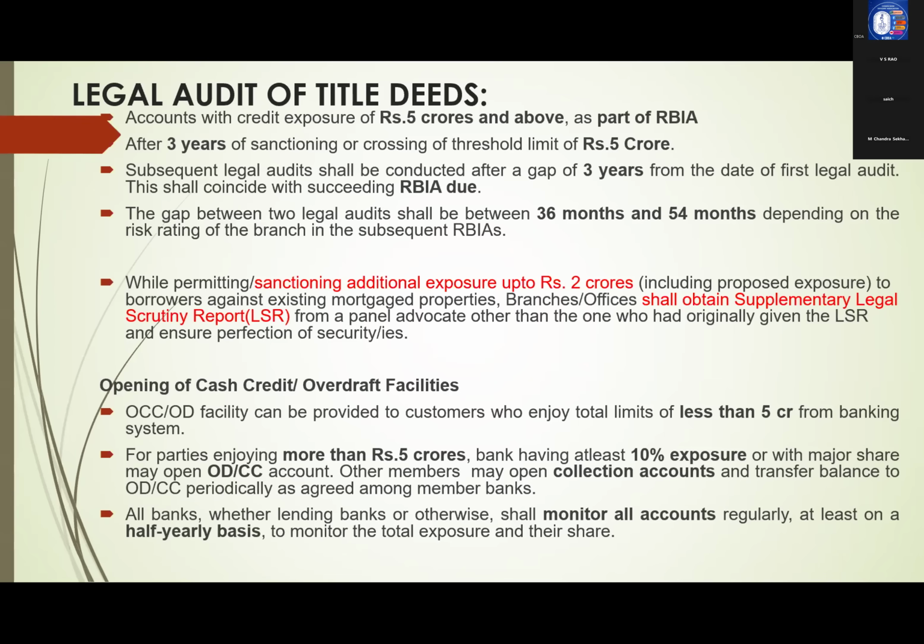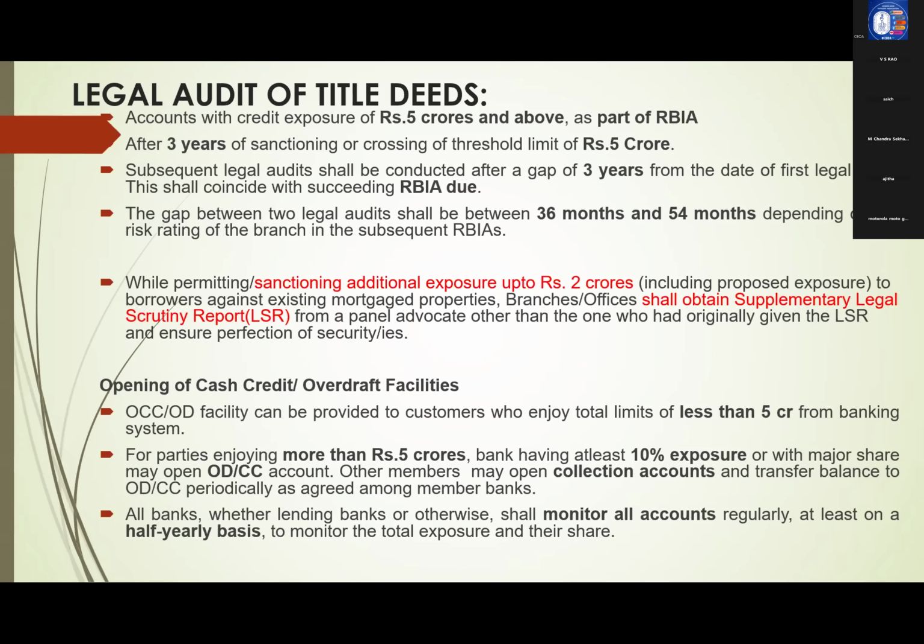Next, opening of cash credit or overdraft facilities. Normally, for the ODOCC facility, whom you have to permit. Suppose the party is enjoying less than 5 crores from the entire banking system, in such cases we can allow opening ODOCC. But if the party is enjoying more than 5 crores, then wherever the party is enjoying limits of 10% of the exposure, say the party has 50 crores total exposure, 10% means 5 crores.